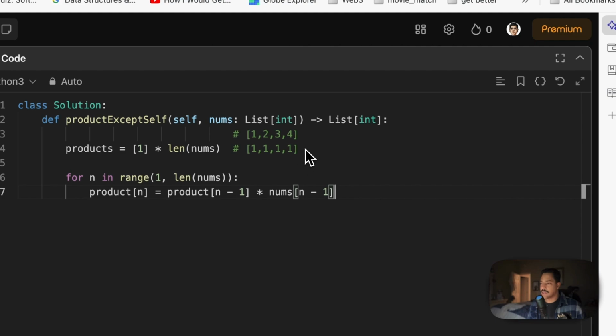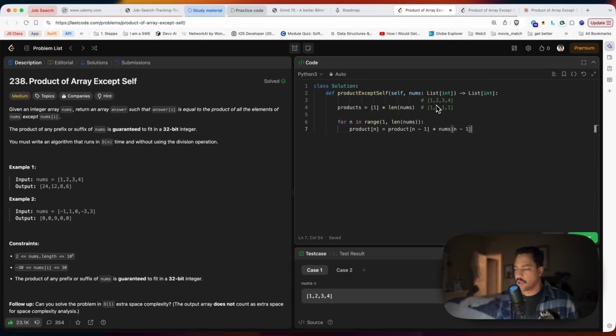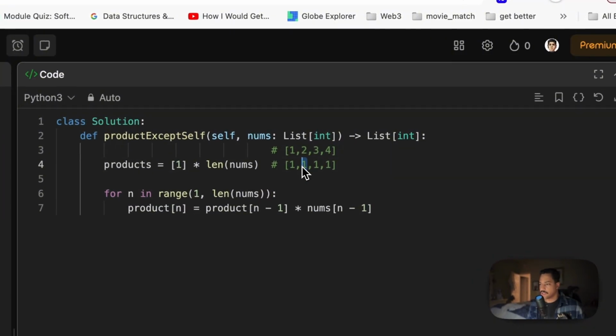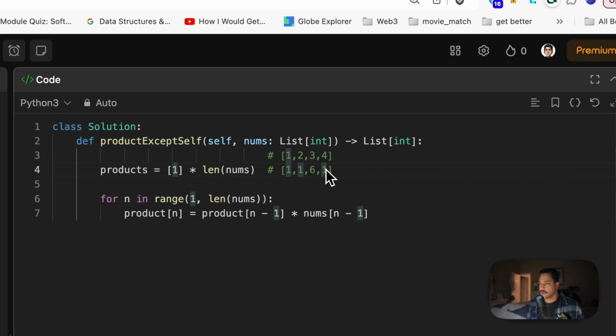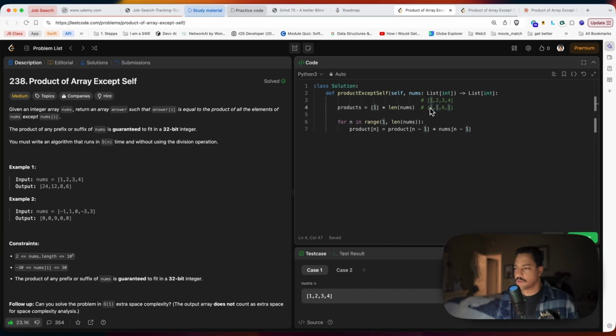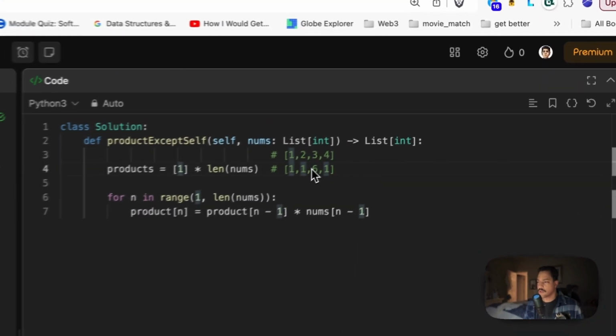But what happens is that at the end we're going to have a resulting array of its product, which I believe is going to be, so if we do this pretty quick, that's equal to 1. This is going to be equal to 3. 2 times 2, this is 1 times 1 equals 1. 3 times 2 equals 6. And then this last one right here is going to be 3 times 2, 6 times 1, that's for 4. So let's see here. 1 times 1 equals 1. So 2, 3, so it's going to be 2 times 2, 1, 6.